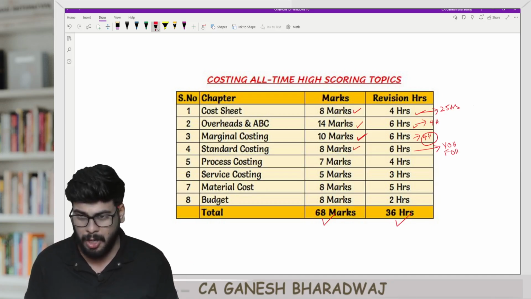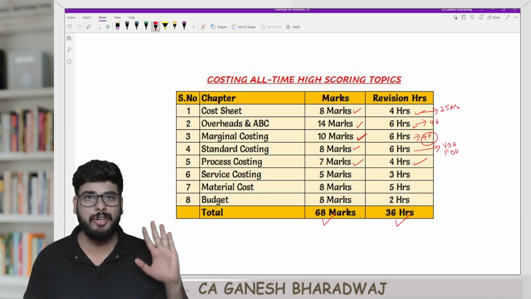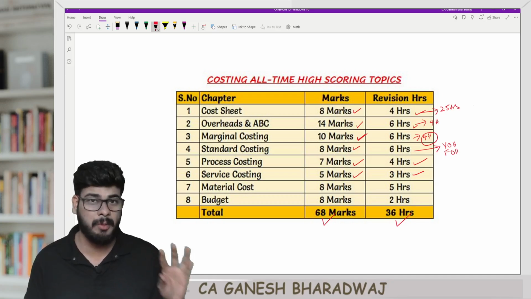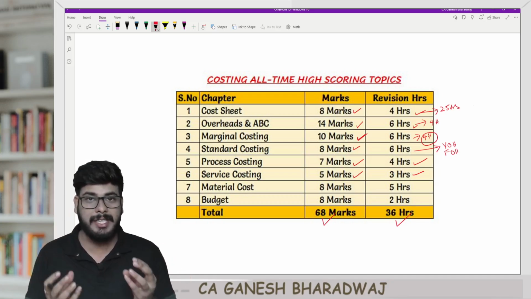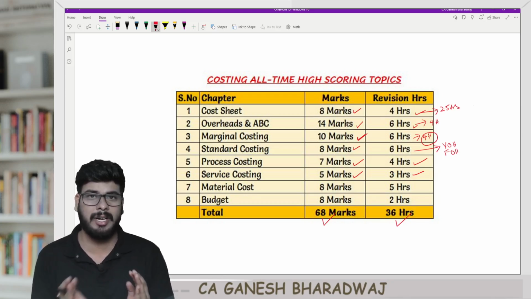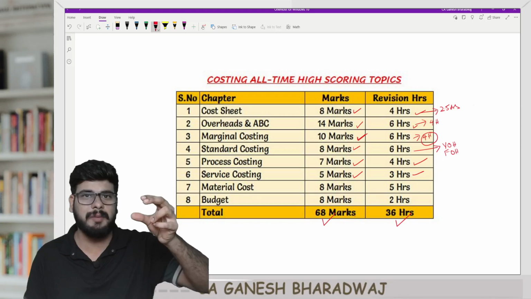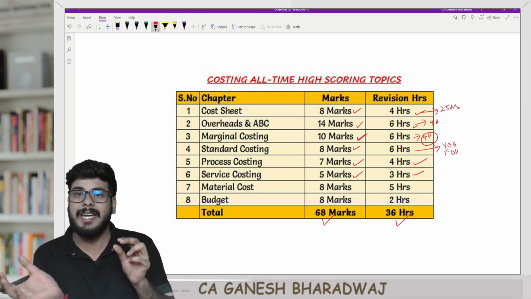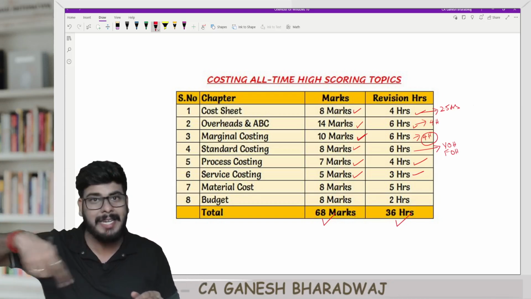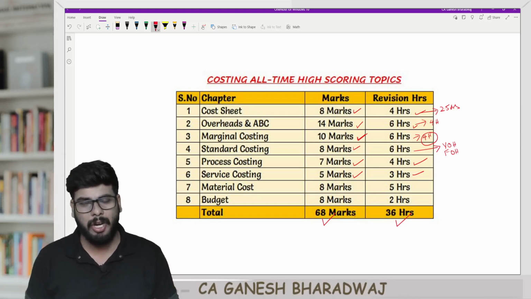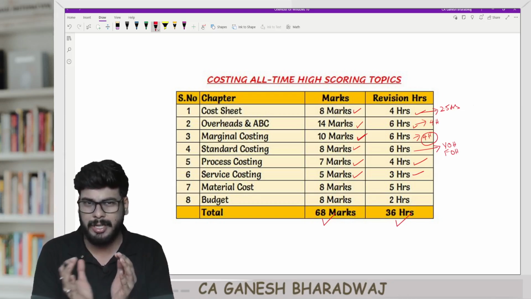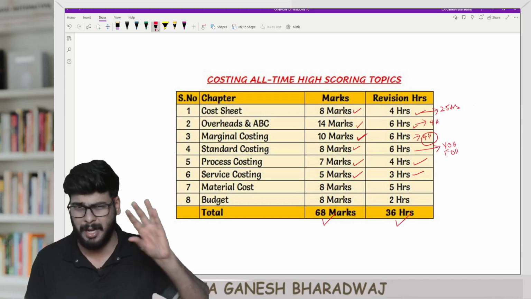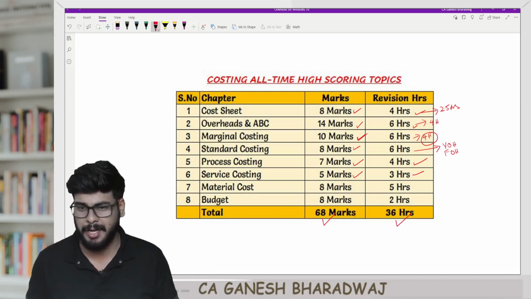And one more thing here, process costing, 4 hours you spend, you will be able to get 7 marks here. Service costing, 3 hours. Every attempt they are testing a minimum of 5 marks. By the way, guys, all these weightages that I'm giving, I am putting on a conservative side. Suppose in one particular topic they are testing slightly lesser marks as given here, it gets compensated by more marks in any one of these 8 chapters only. So the overall weightage of 68 marks, I have come up with on a very conservative note. I'm sure that it will easily cover about 65 marks. Somewhere around 65 to 70 is what I'm predicting, right?